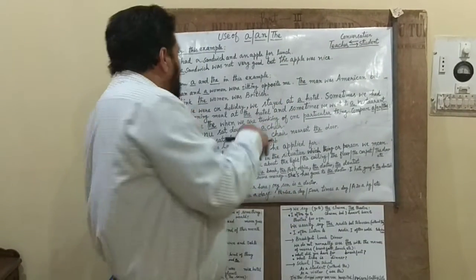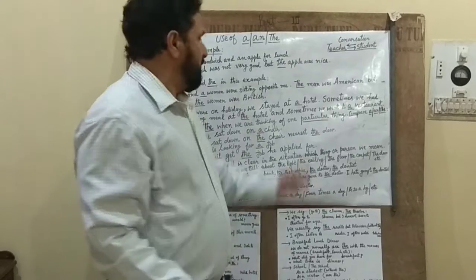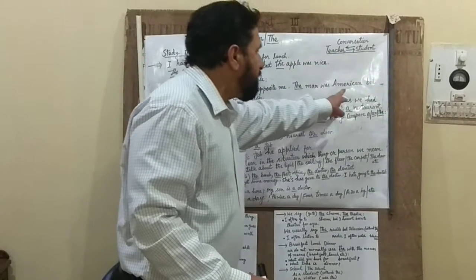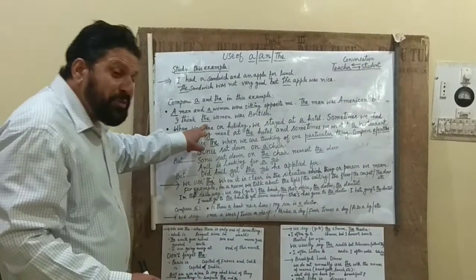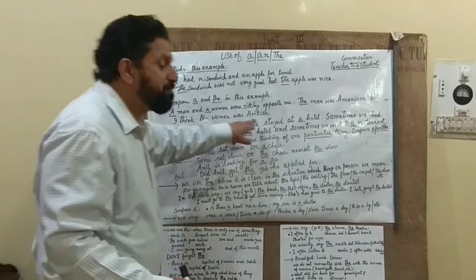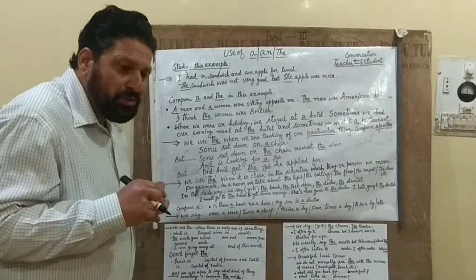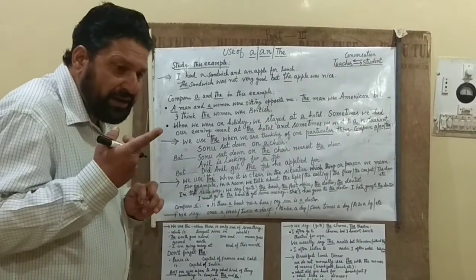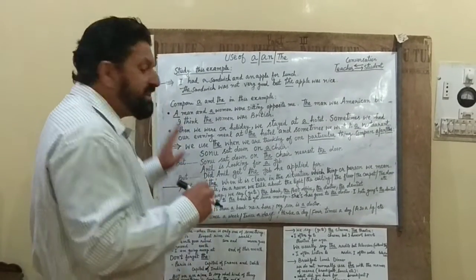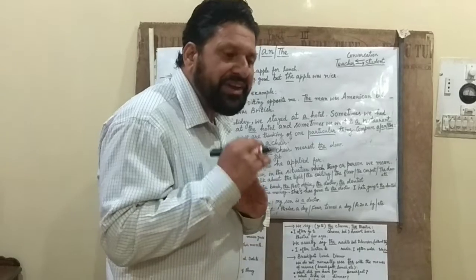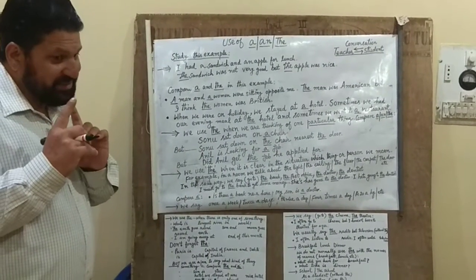Now I am talking about the same man and the same woman, so I can use the. The man was American, but I think the woman was British. Perhaps you have understood what I am saying. When the idea is general, we use a or an.